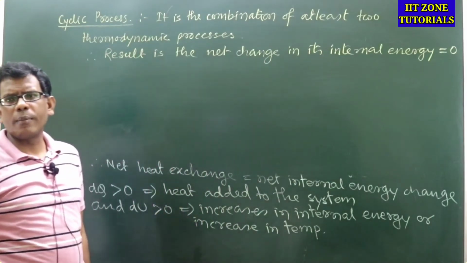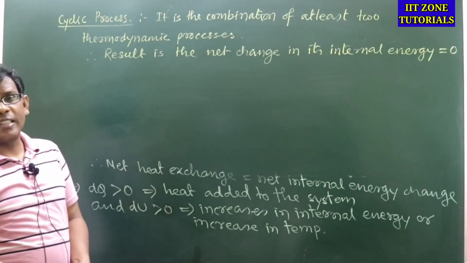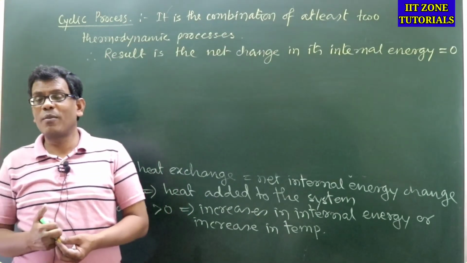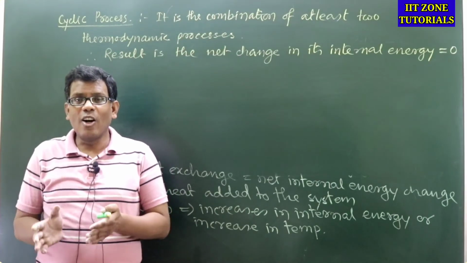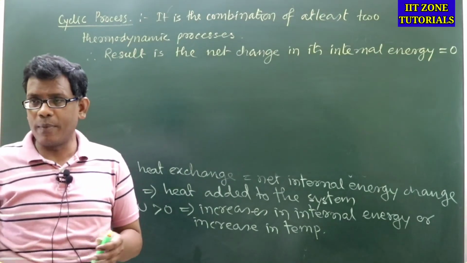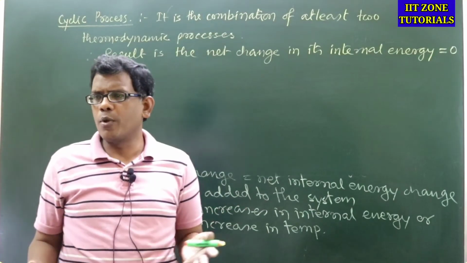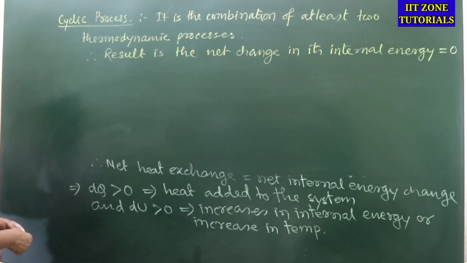That means if you talk about the overall process, which will be the combination of at least two thermodynamic processes. Saying at least two thermodynamic processes, what does it mean? It means a combination of two or more thermodynamic processes. That means one cyclic process means two or more thermodynamic processes one after another completing this overall cyclic process.